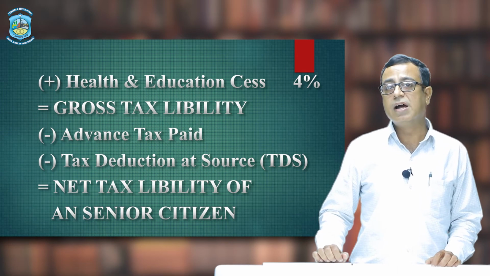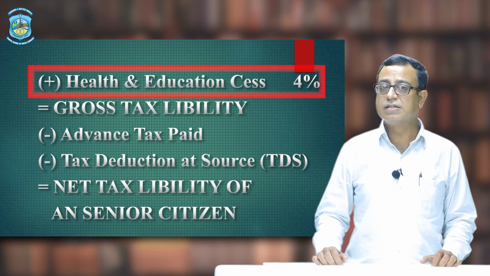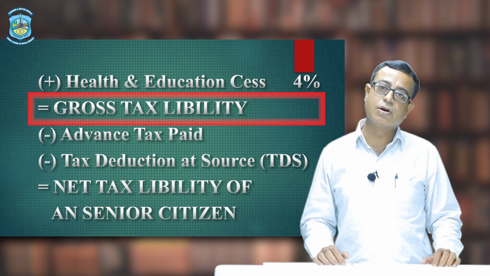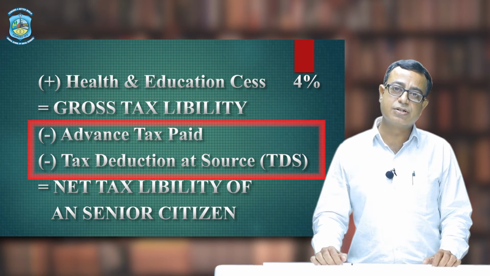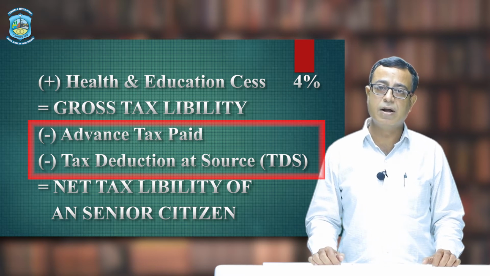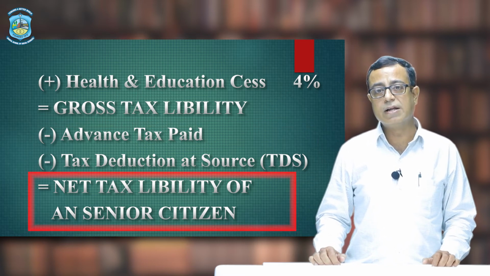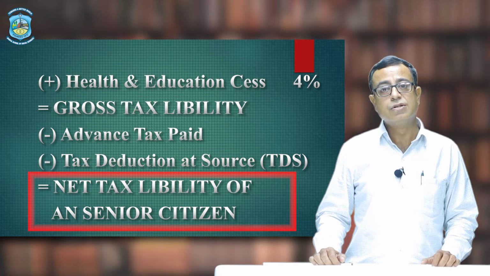After that, there will be education and health cess of 4%, and you will get your gross tax liability. After that, with the deduction of tax deduction at source and advance tax payment, you will get net tax liability of senior citizen person. But before completing these particular two topics, let me clear some points for the assessment of individual and tax liability.